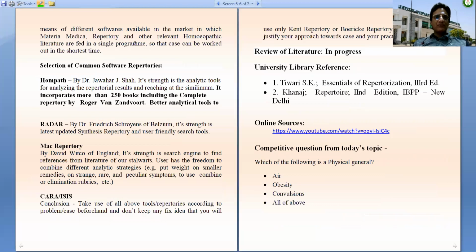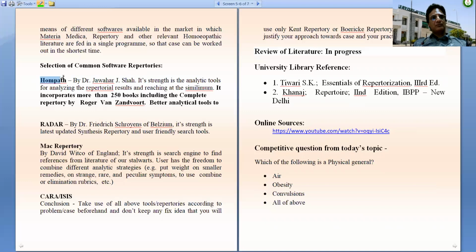So, what type of software can be used for which type of cases, or what type of software has what type of modality, what type of characteristic that it can be used advantageously? We have to know for selection of proper software.